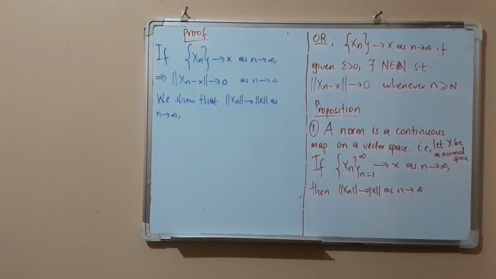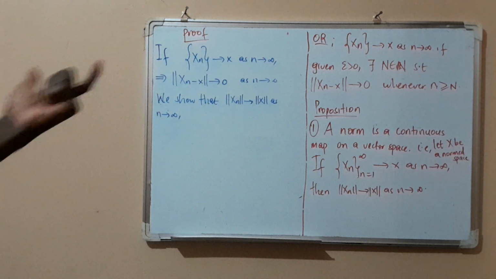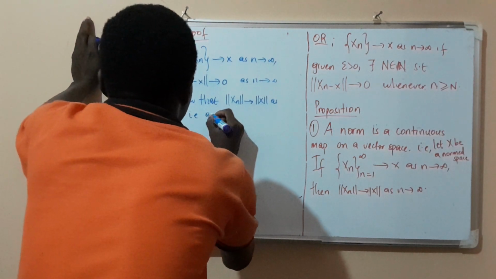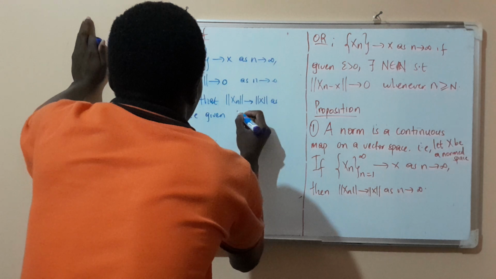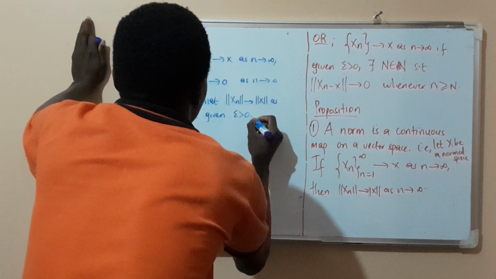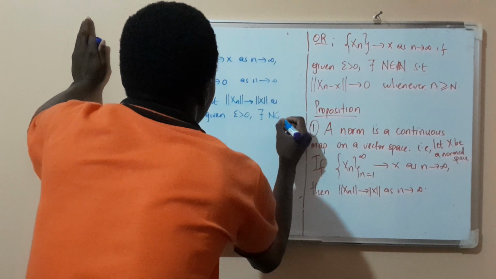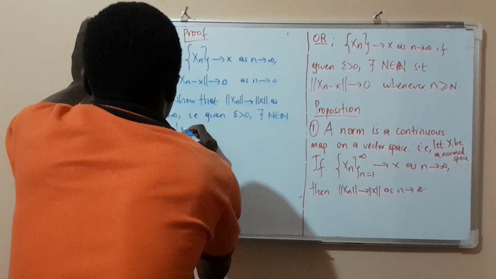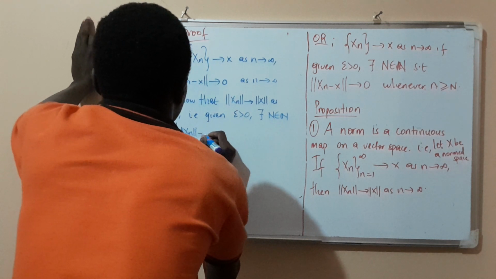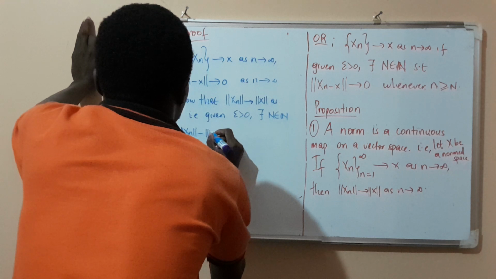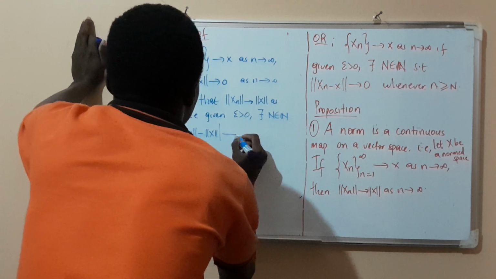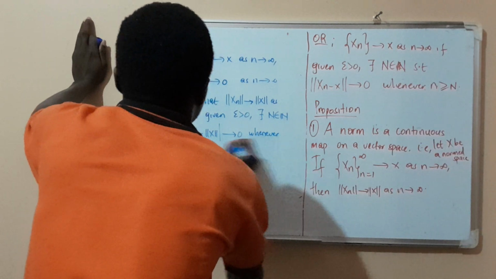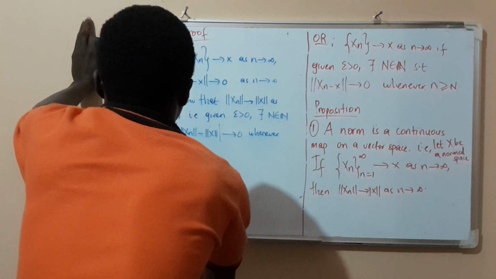We show that the norm of this sequence here goes to the norm of x as n approaches infinity, i.e., given epsilon greater than 0, there exists a natural number N such that this absolute difference here goes to 0 whenever n is greater or equal to capital N.